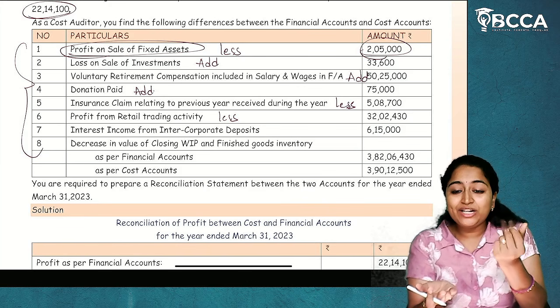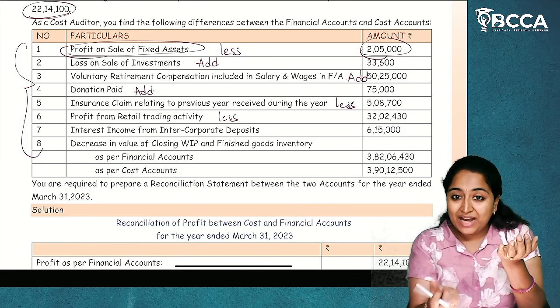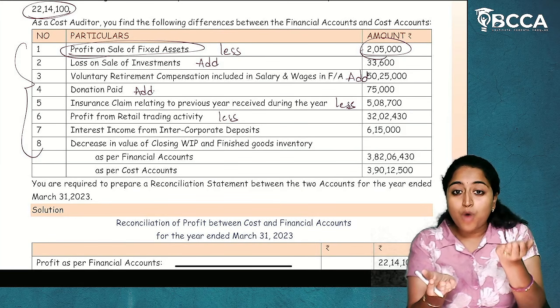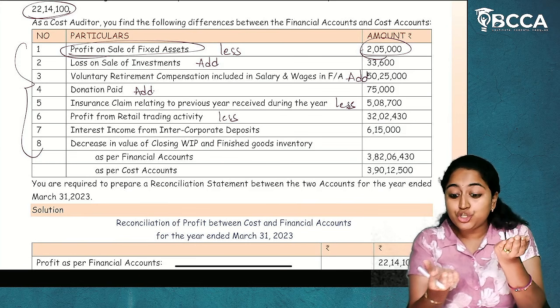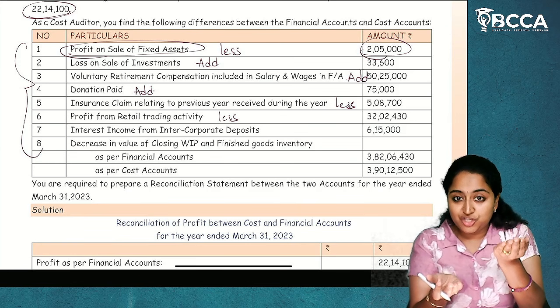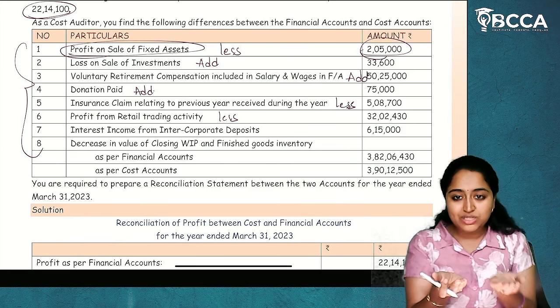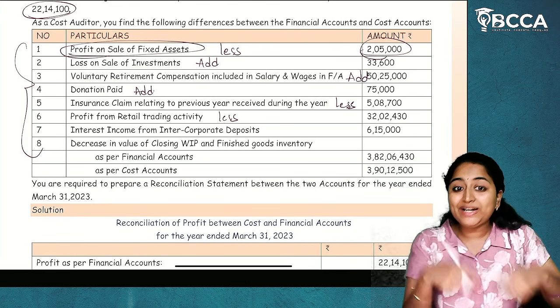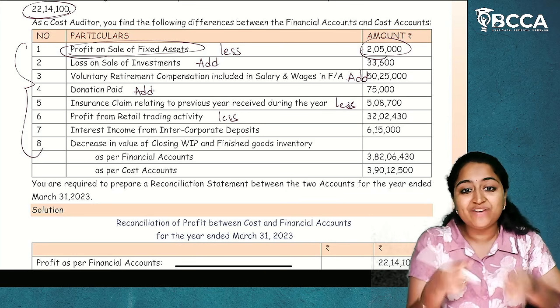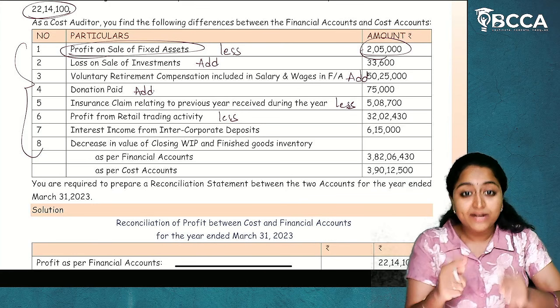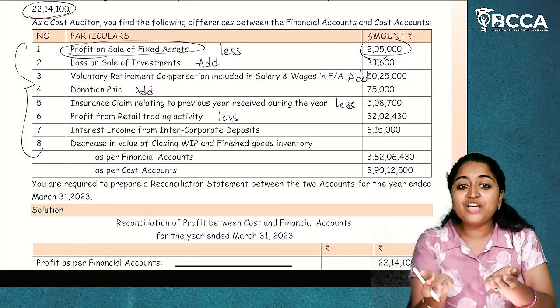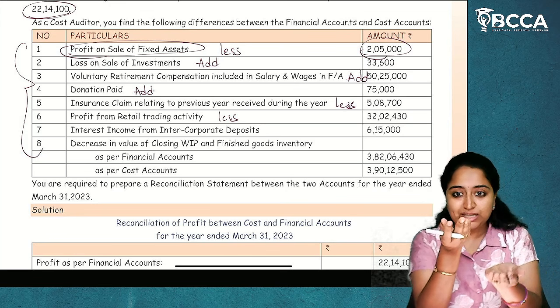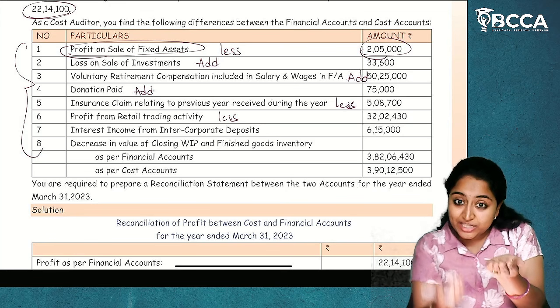So, I already have financial accounts. I need cost accounts. Whatever the balance which is not reduced in the financial accounts, I will reduce that back to match it up. I hope it is clear. Already there is a decrease in closing work in progress, which means there is a decrease in profit. In financial accounts, it is decreased only to this limit. But in costing, it is decreased to this limit.